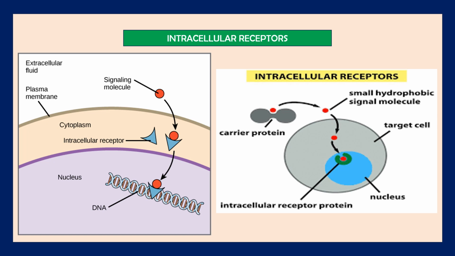These include receptors for the steroid hormones, thyroid hormones, retinoids, and vitamin D, as well as some different orphan receptors. The intracellular receptors are all structurally related and belong to the nuclear receptor superfamily.